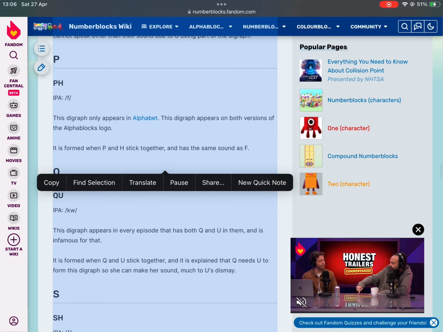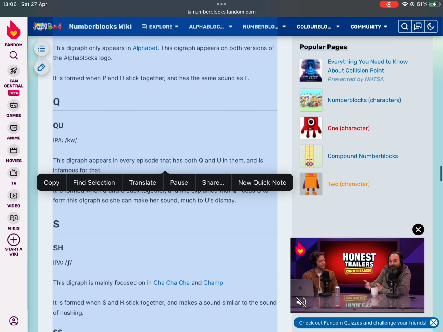PH, IPA, F. This digraph only appears in alphabet. This digraph appears on both versions of the Alphablocks logo. It is formed when P and H stick together, and has the same sound as F.